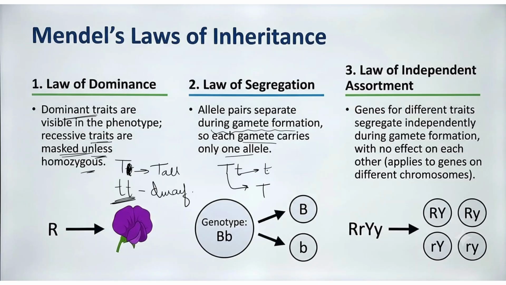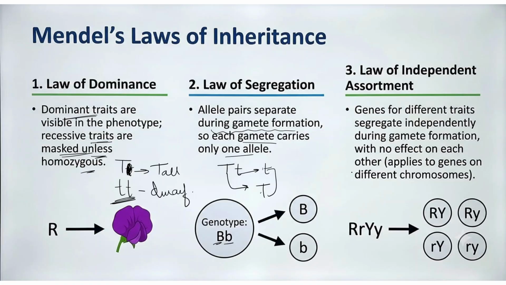They are not going to get fused, and one is not going to be influenced by the other. The same is shown here: capital B, small b. One capital B got properly separated, and here small b also got properly separated without any fusion. So that is the second law, the law of segregation.